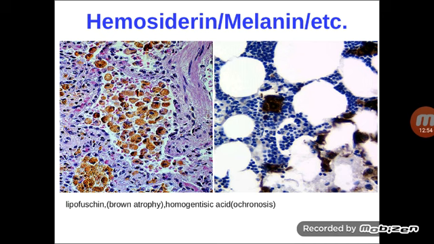That means from the breakdown of red blood cells, you have the heme and the ferritin, the iron part. This iron part is engulfed by the macrophages, and on hematoxylin and eosin staining, it appears as a golden brown color or sometimes mild yellowish. On the right side, you are seeing the deposition of pigment that is almost brownish black, or deep brown in color. That is the melanin pigment.